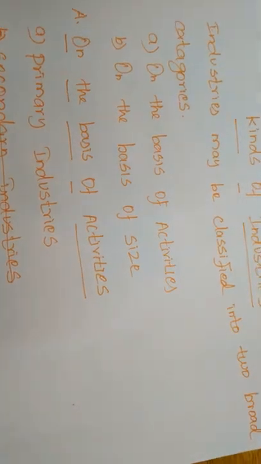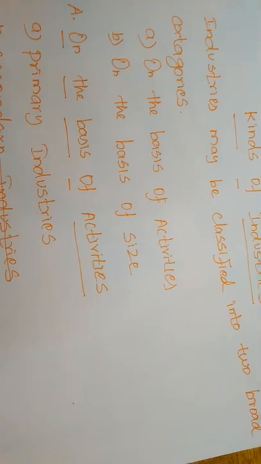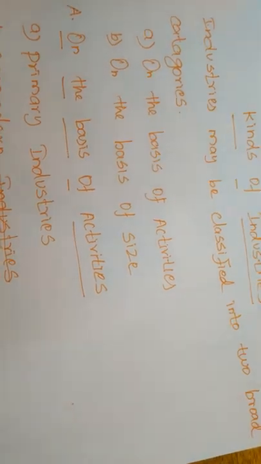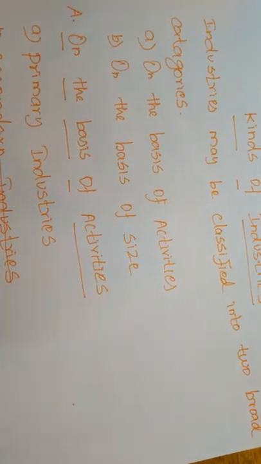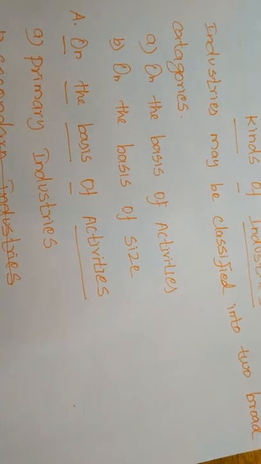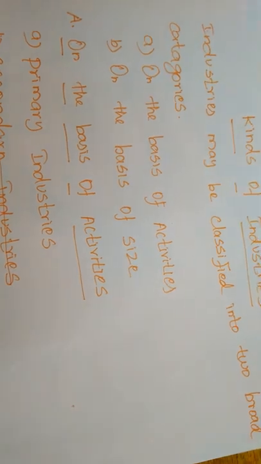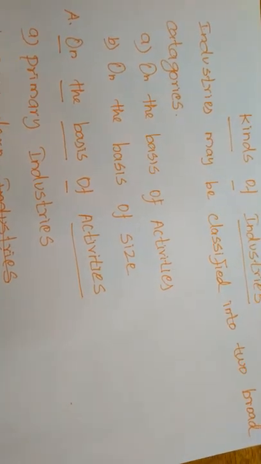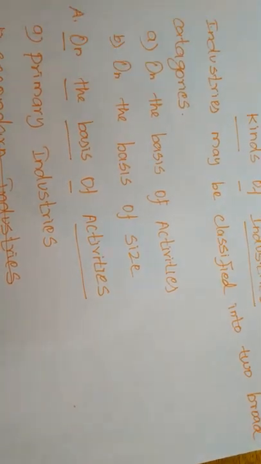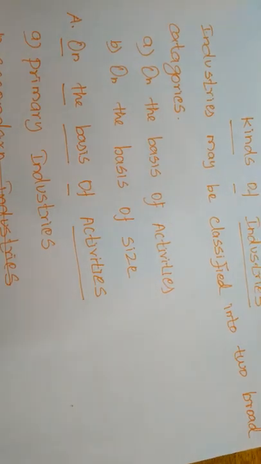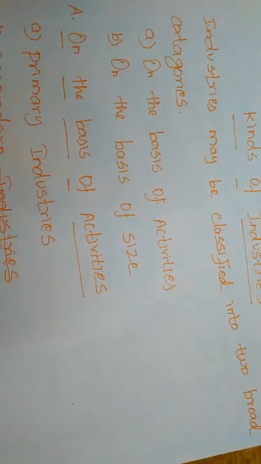Like that, fishing. All the fish are available in the oceans. You need a ship and net for catching the fish. There is no need for much capital to catch fish. All these activities are called primary industries. Next, primary industries can also be classified into two types.